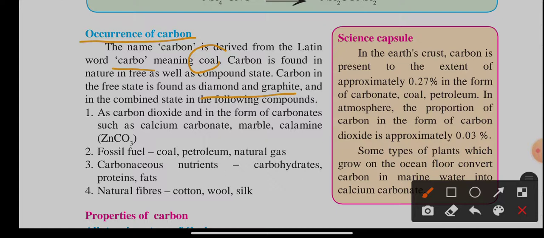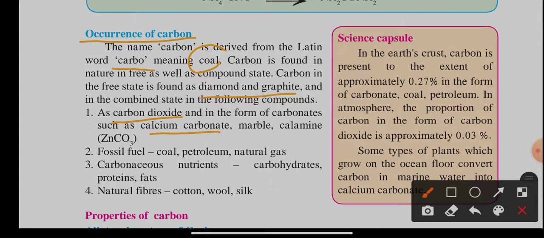Diamond and graphite are made of only carbon. In combined state, carbon combines with oxygen and forms carbon dioxide. Carbon combined with various things forms carbonates.